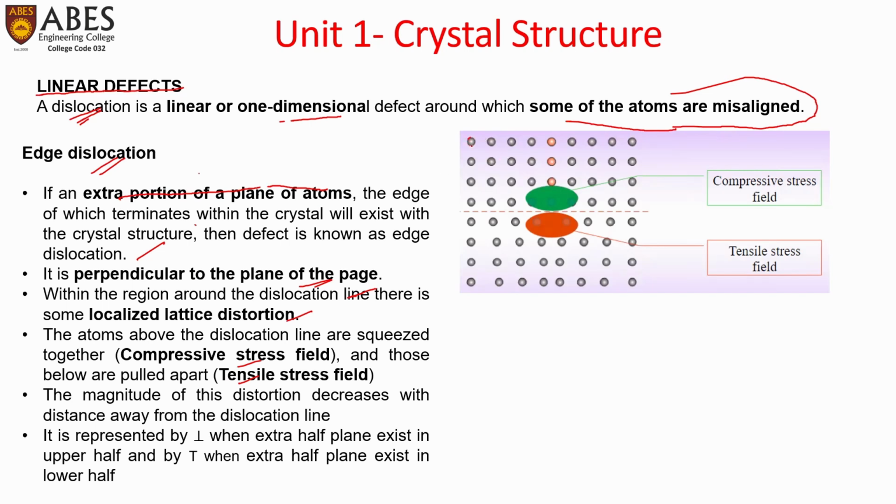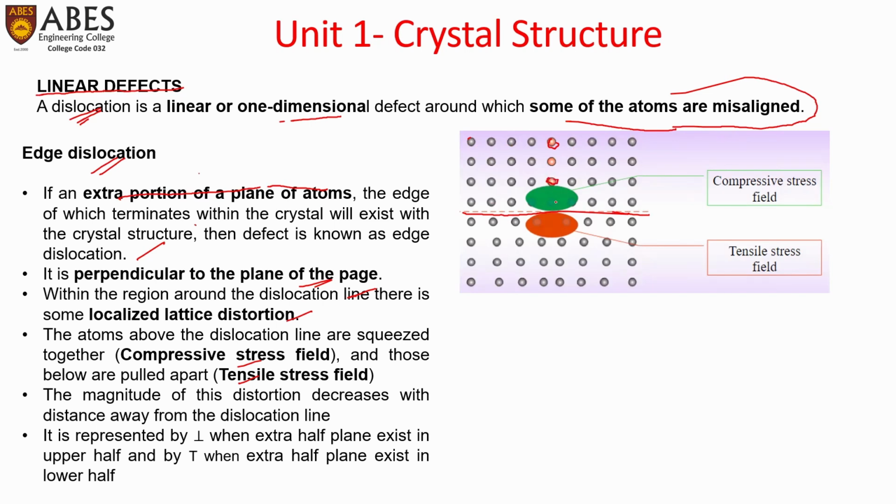As we can see from this picture, the atoms are arranged in a regular pattern. If this is considered as the slip plane, from where the slip is occurring, or any dislocation or defect is created in the crystal, then one extra half plane would be created.